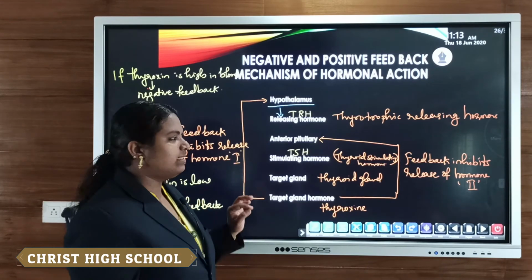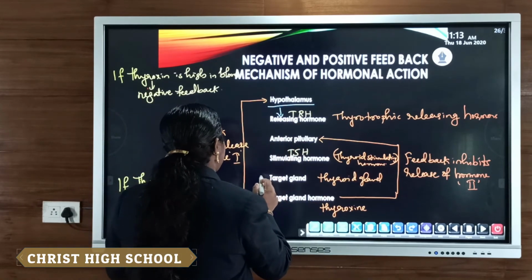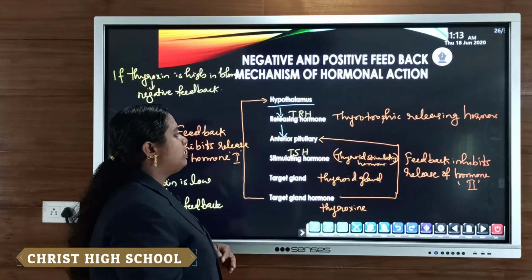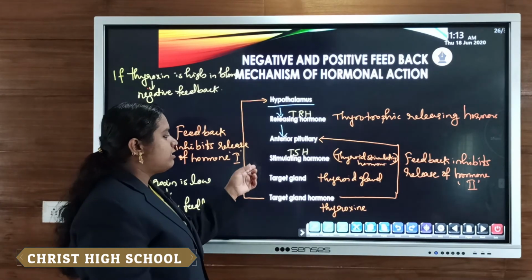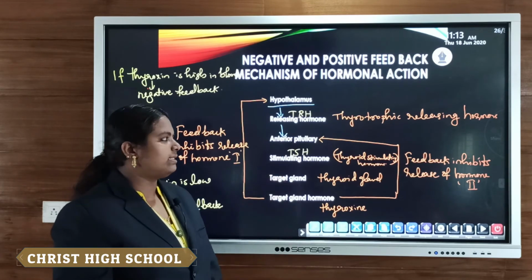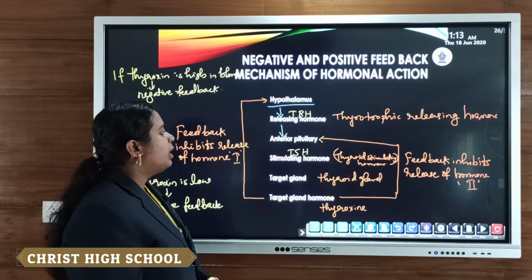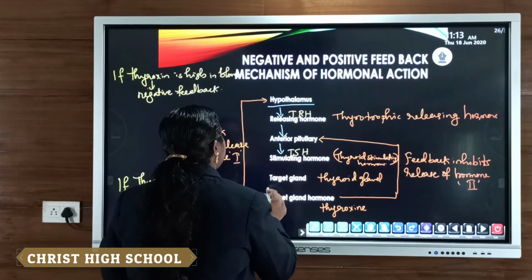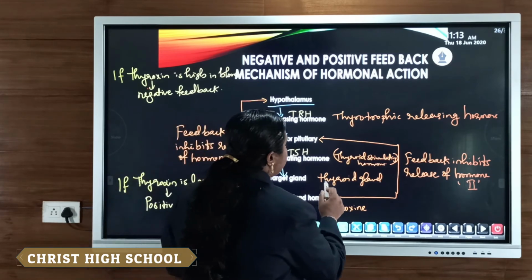When the hypothalamus secretes releasing hormone, then due to the influence of that releasing hormone, the anterior pituitary releases stimulating hormone. So TSH, thyroid stimulating hormone, is secreted from the anterior lobe of the pituitary. Then it stimulates the target gland, which here is the thyroid gland.